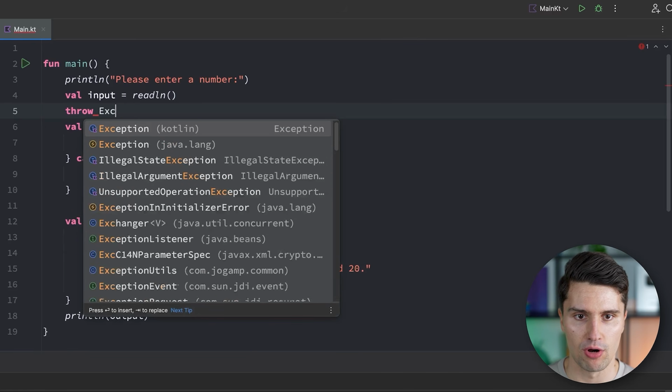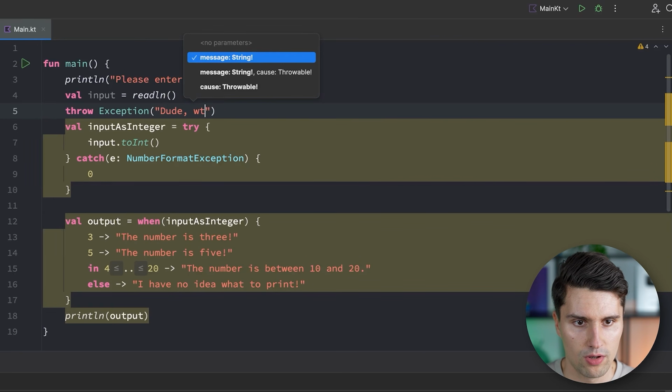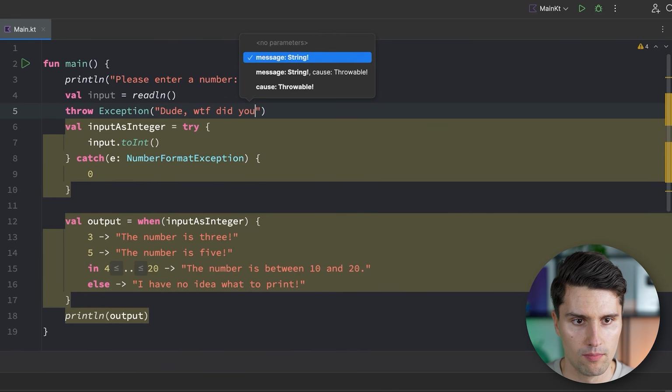So we could say throw an exception at a given point when we notice, okay, we are at a point in our function where we maybe received some kind of invalid input parameters that we simply can't do anything with. So we need to tell the part of the code that called this function in some way that was an invalid input, just as one example. And we could say, dude, what the fuck did you pass there.